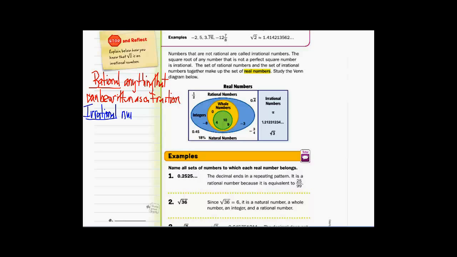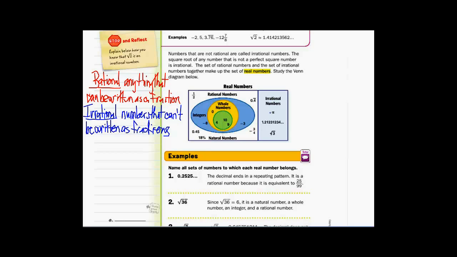Numbers that cannot be written as fractions. All right. So you're either rational or irrational.